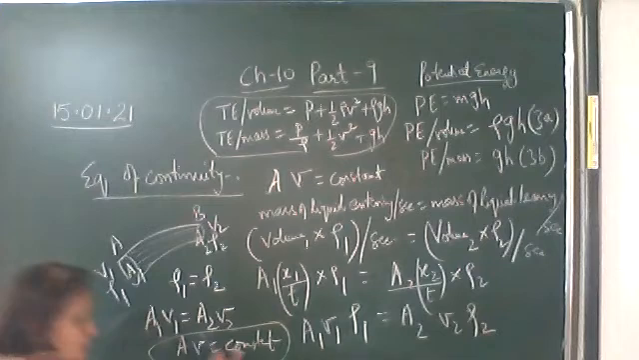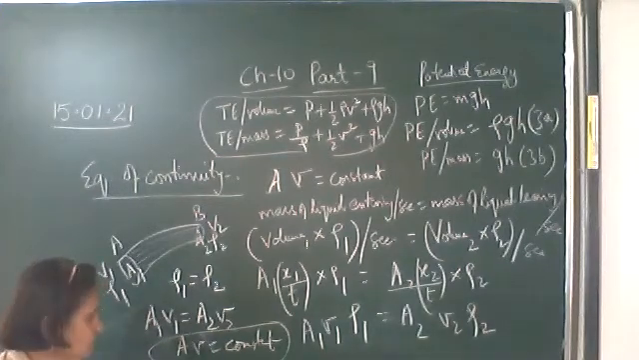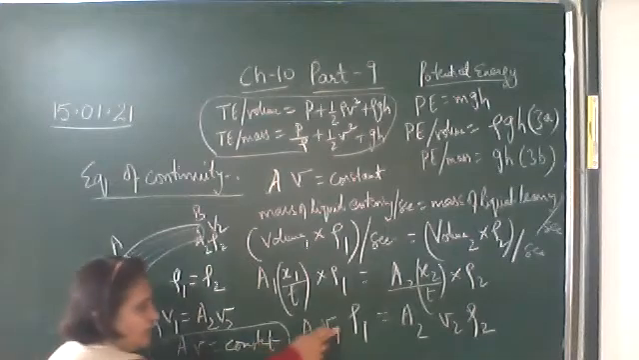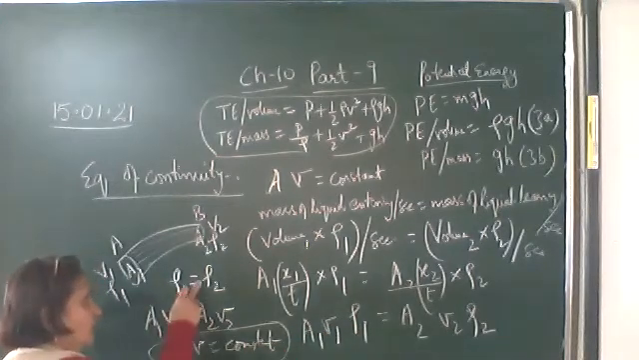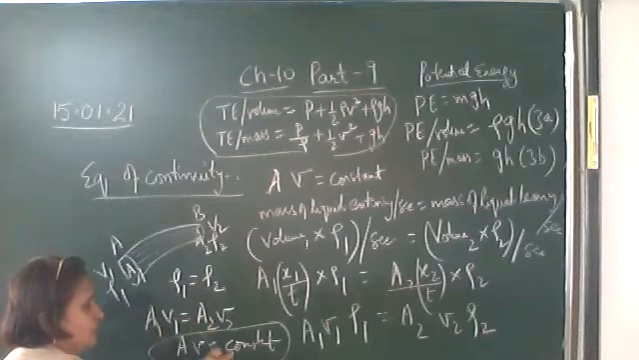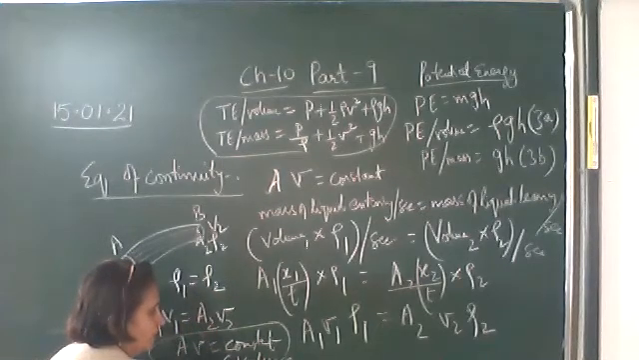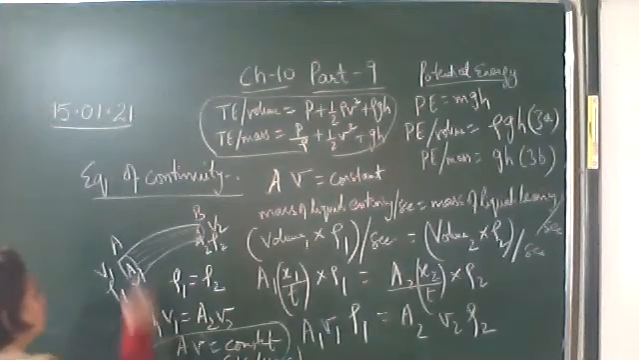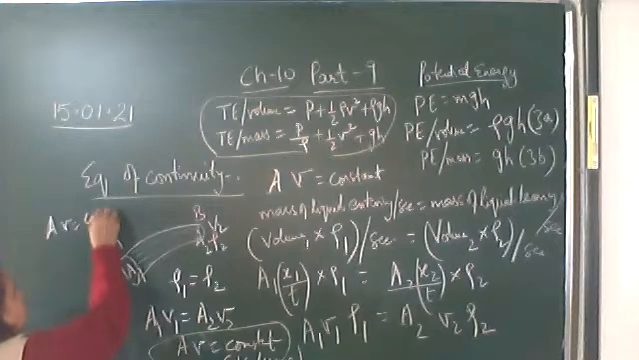Okay, now what is this constant equal to? Because in the theorem we have to use this. Here A1 V1 into ρ1 is what? Mass. Upon density, what does it become? This constant is the volume of the liquid. So the constant A V is the volume of the liquid.